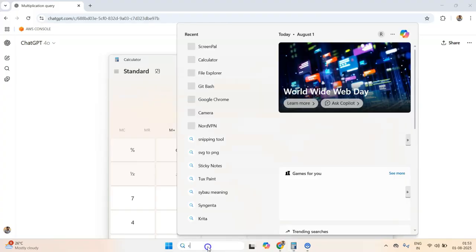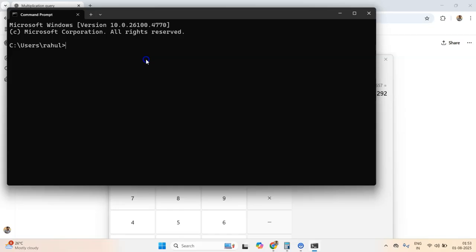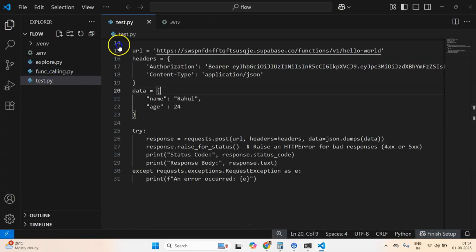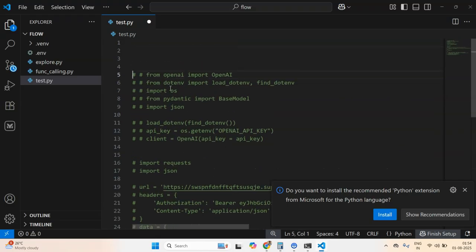What I'll do is I'll start with opening my command prompt and I'll be writing some code. So let me go inside this folder and first of all activate my virtual environment, and now I'll just open the code folder. Okay, so I'll be writing stuff within this test.py.